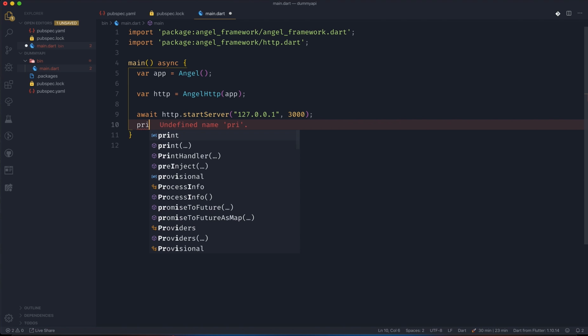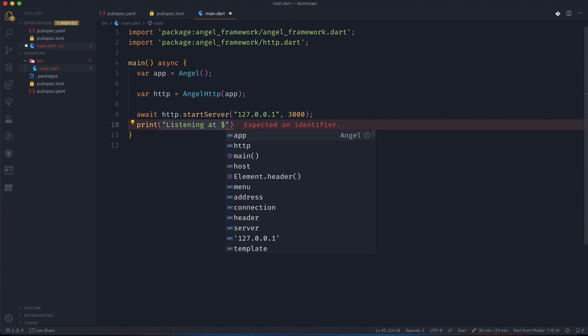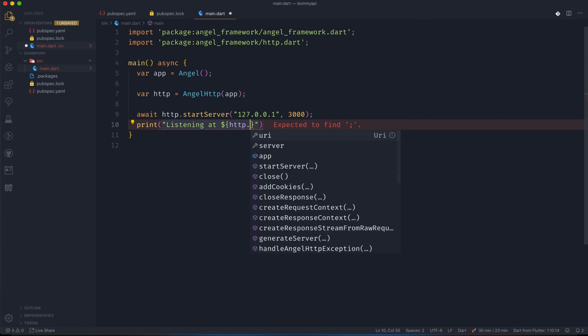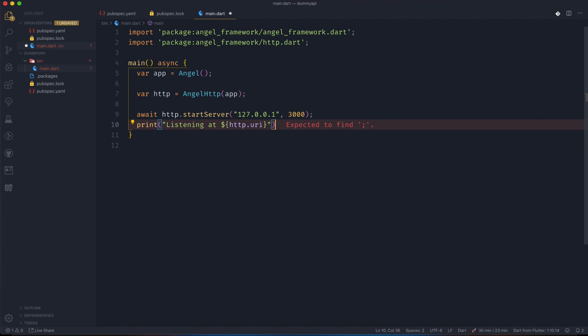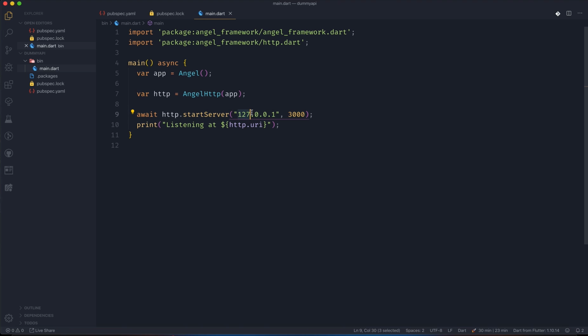And then we can just say print, listening at, and what we want to print here is http.uri. And guys, that's it. You just have to make an object of the application, then do the same with the http, and then call this method startServer with the address and the port, and that's it. So this is your first step.